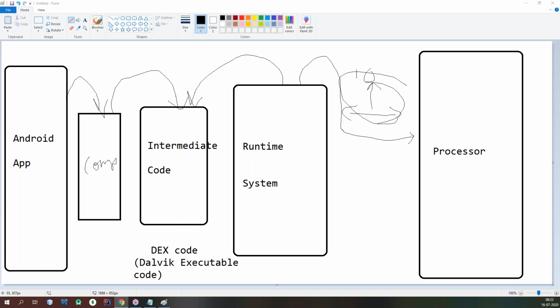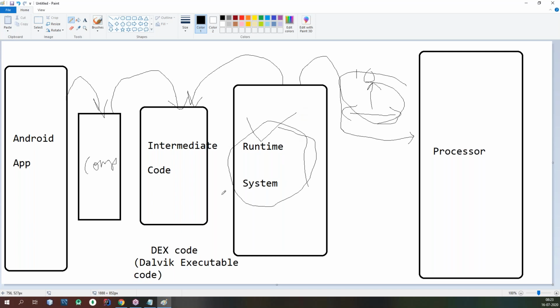So that is about the types of translators we need to understand here. Which type of translator are we using in our runtime system model, in Python or C++ or Java or .NET, whatever it may be?